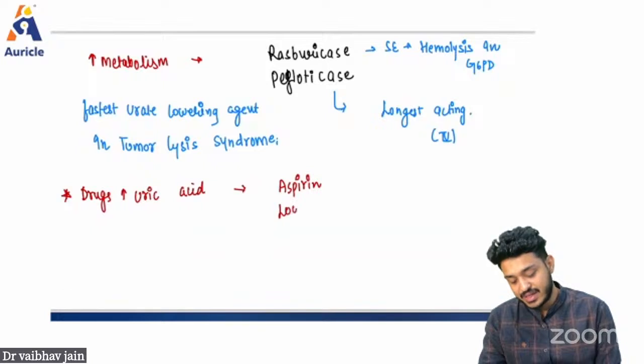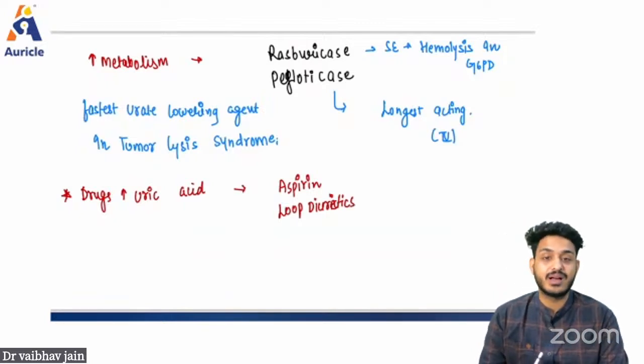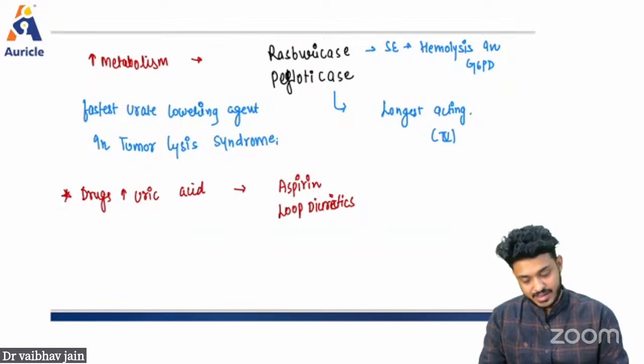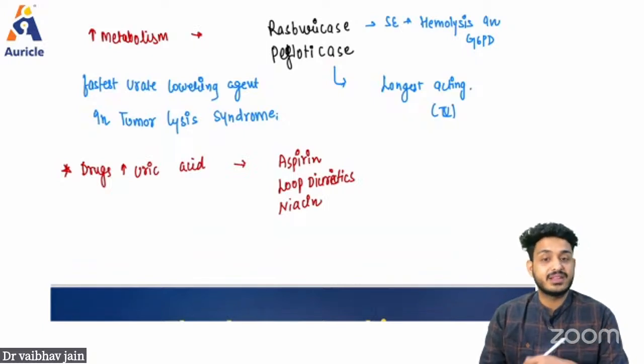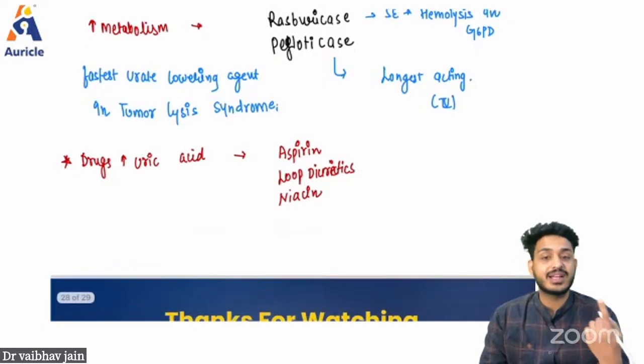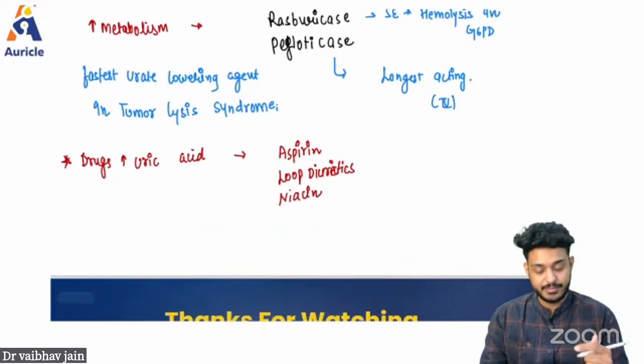Then we studied the loop diuretics. Remember, they are also causing hyperuricemia. Then yesterday we discussed niacin. It is also causing increased levels of uric acid. It also increases HDL and decreases all other lipids.